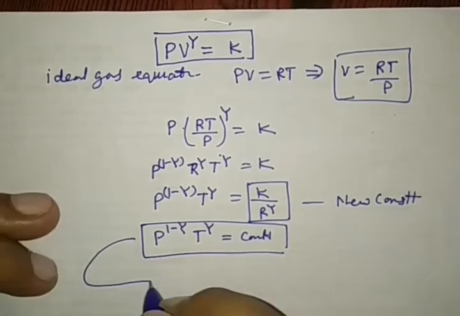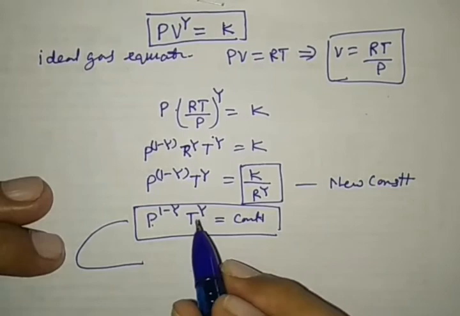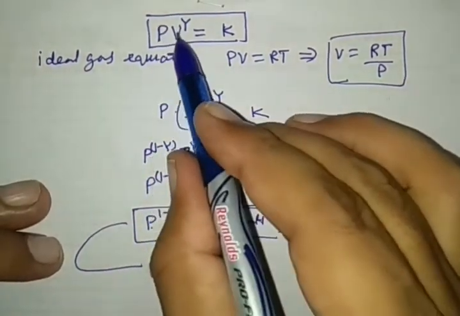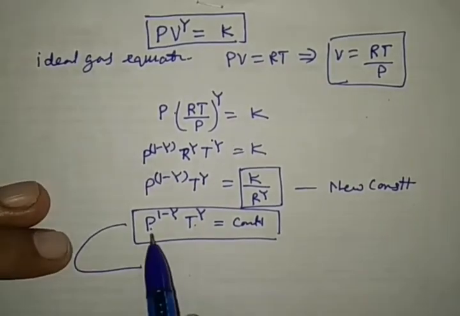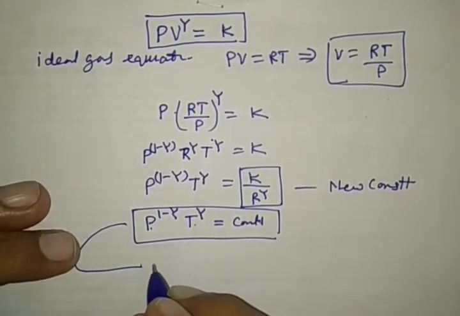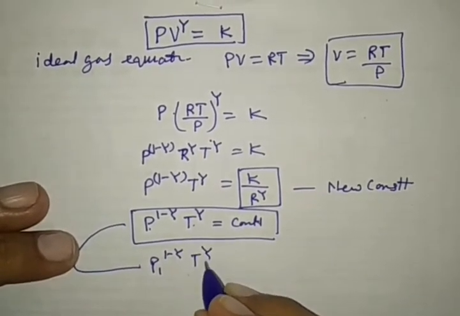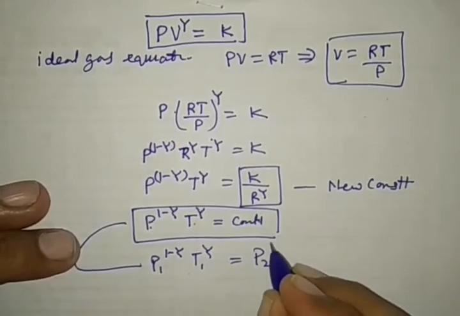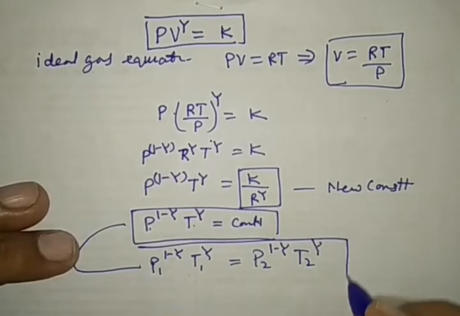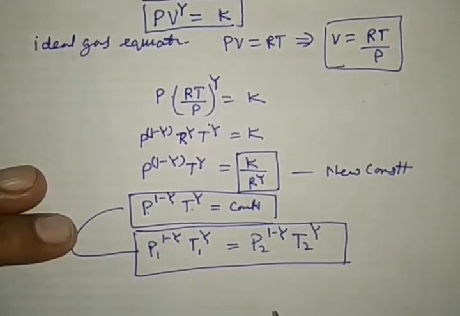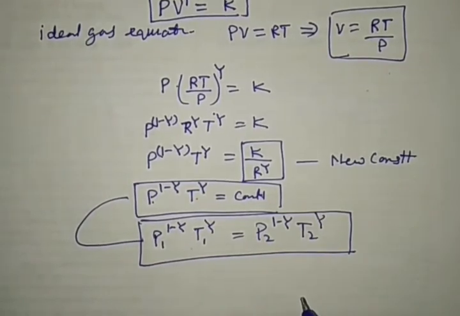Our same equation can be written as, this equation is under pressure and temperature. The first equation was between pressure and volume, second was between volume and temperature, and third is in between pressure and temperature. This is P1 to the power 1 minus gamma T1 to the power gamma is equal to P2 to the power 1 minus gamma T2 to the power gamma.